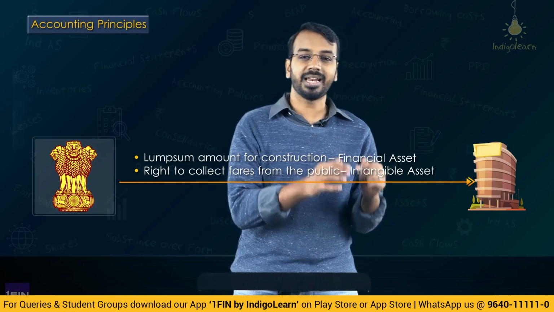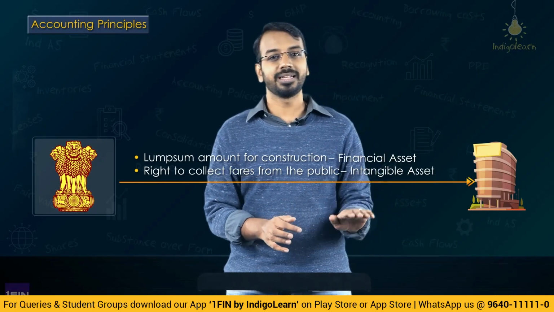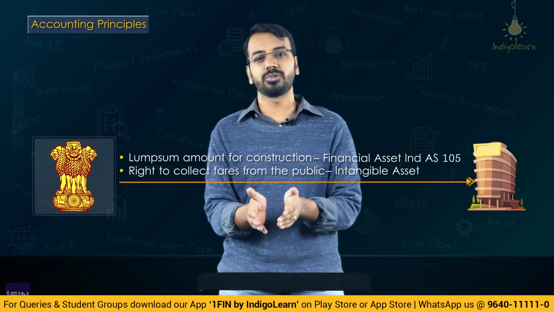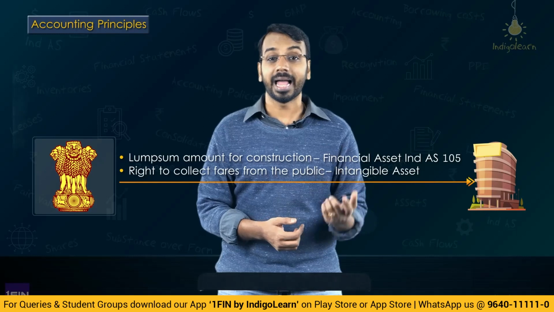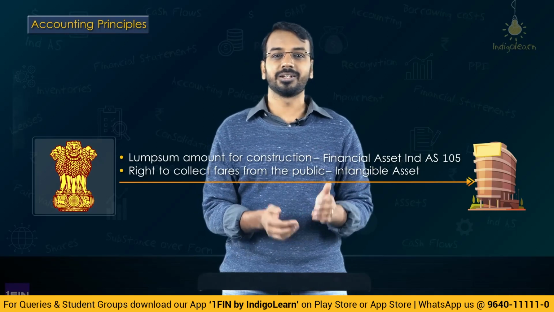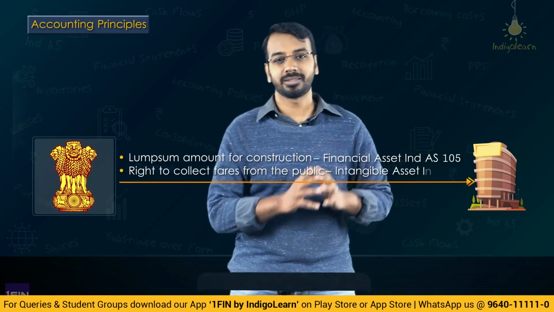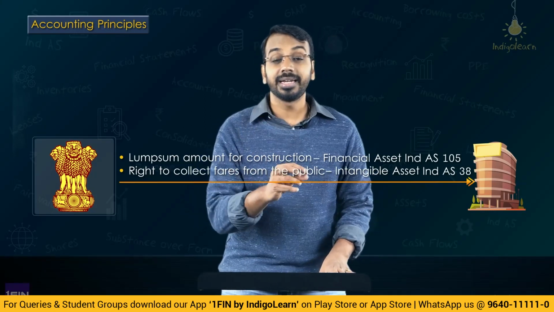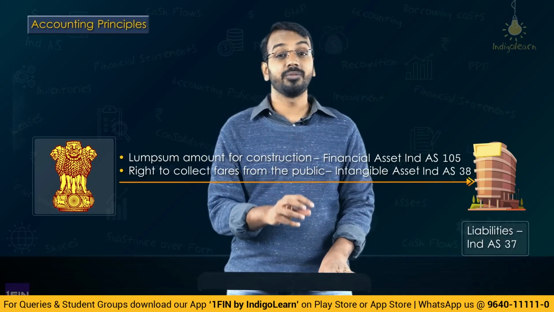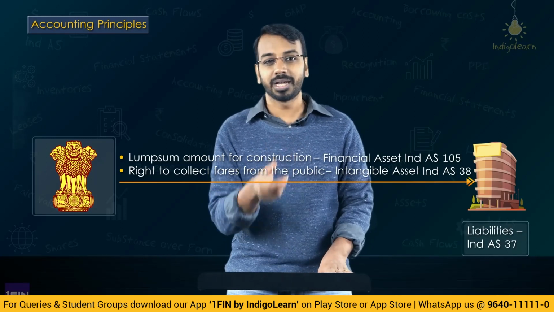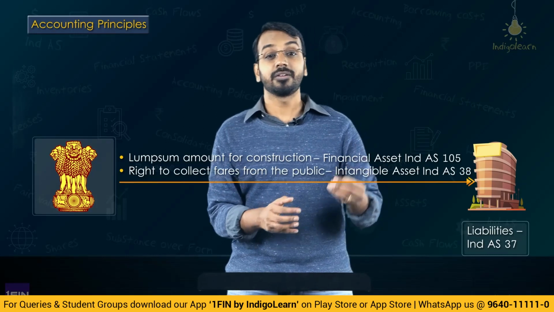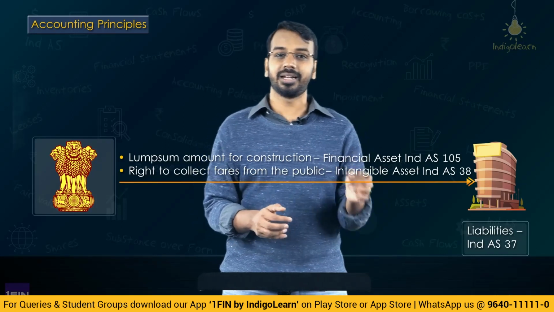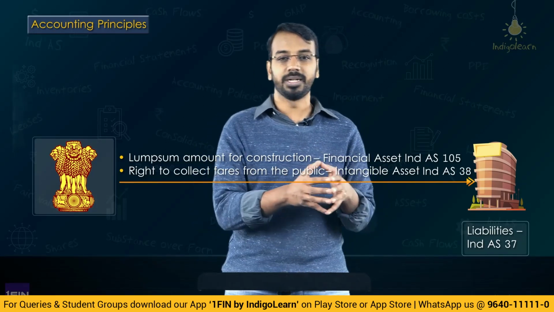As far as financial asset is concerned, you will refer to the guidance given under Ind AS 105. When we come to that, we will understand it. Basically, accounting for it as a receivable. And as far as intangible assets are concerned, you will apply the guidance of Ind AS 38. Now, during the course of operations, the entity will be incurring liabilities, the entity will have to incur expenses. How should we account for all of that? For all of that, you have to refer to guidance given under Ind AS 37, which deals with liabilities, right?